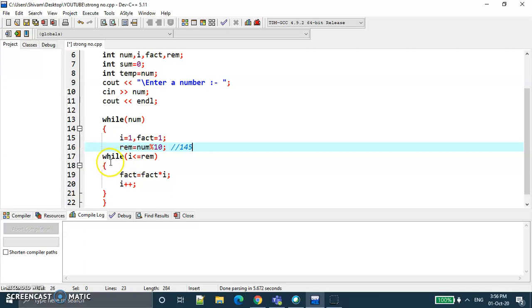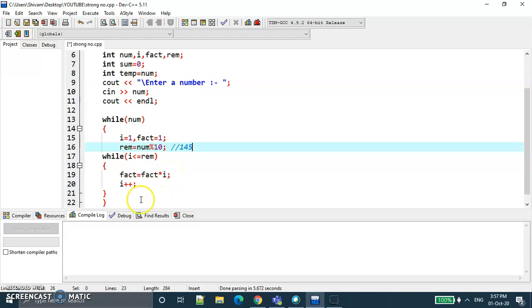The condition is checked, factorial is equal to fact into i. The value of factorial is now 1 and the value of i is 2, so 1 into 2 is 2. Now again it will check, the value of i is 3, and 3 is less than or equal to 5. So factorial into i, where factorial is 2 and i is 3, so 2 into 3 is 6.